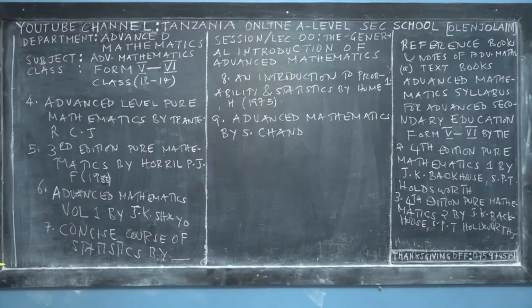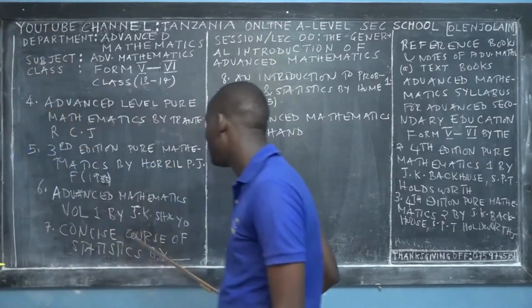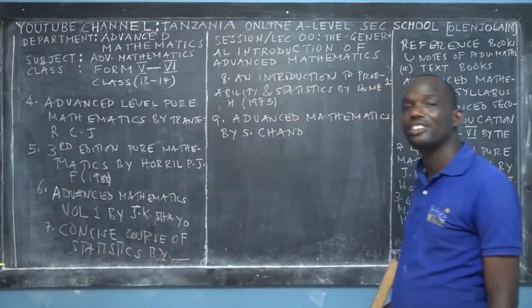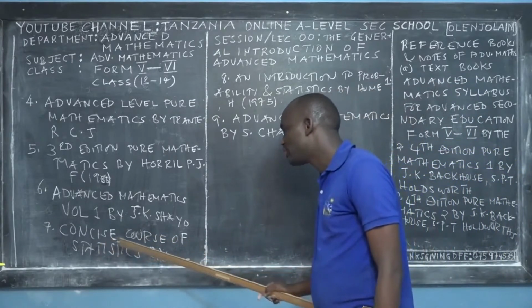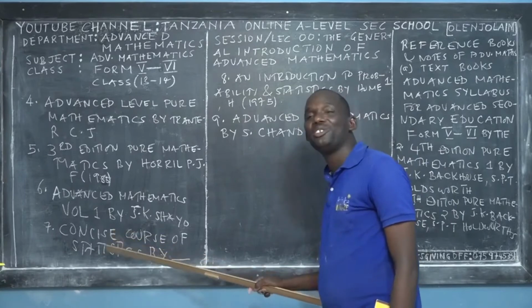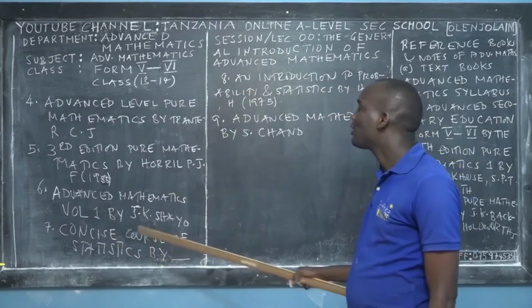I enjoyed that book when I was learning the three topics during my A-level studies. So get prepared to enjoy the beauty of Concise Course of Statistics. When I teach statistics and probability, I refer to this book, because nowadays statistics is statistics and probability is probability. I will use this book frequently.